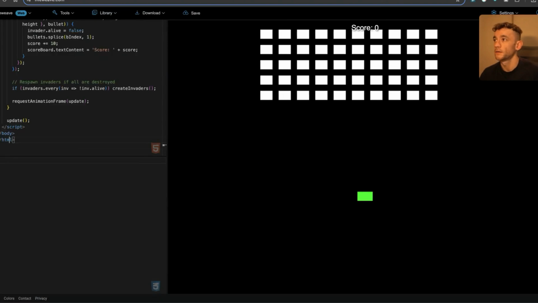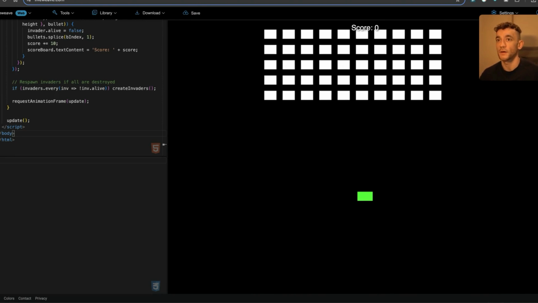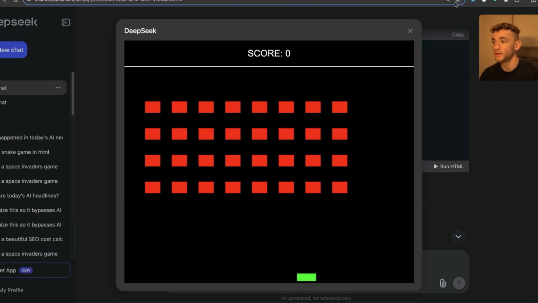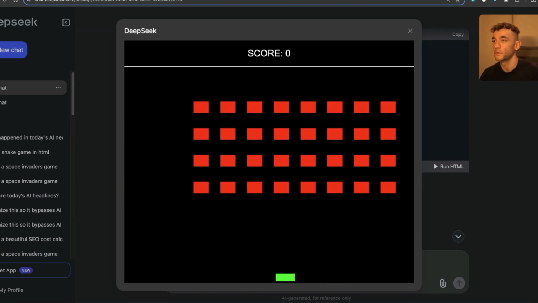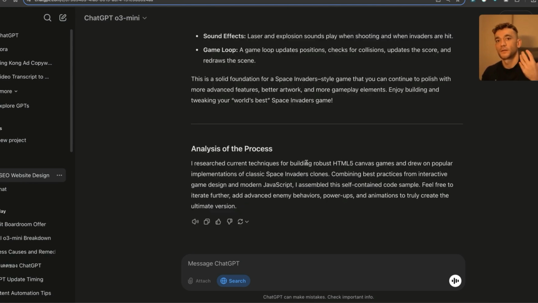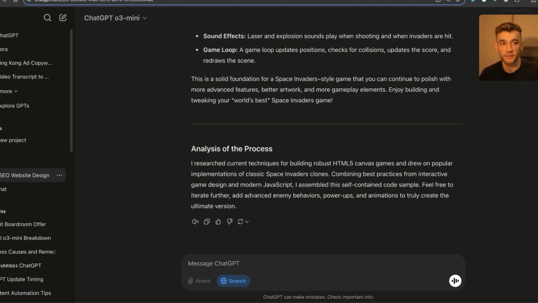Now bear in mind, this is the code from o3-mini high and it doesn't work at all, right? Super buggy. I can't control the green man, whereas this one works perfectly, as you can see. So in terms of coding, we're still getting better outputs from DeepSeek R1 so far in the tests. However, I do love the speed. It was much faster to get a response from ChatGPT o3-mini than it was from DeepSeek R1.